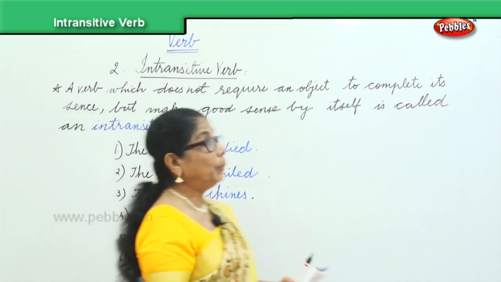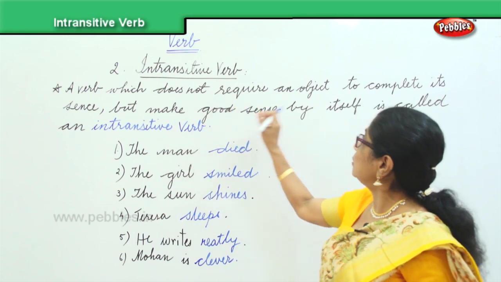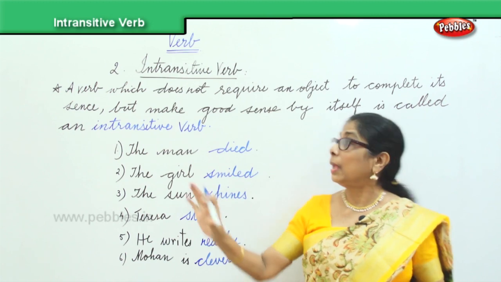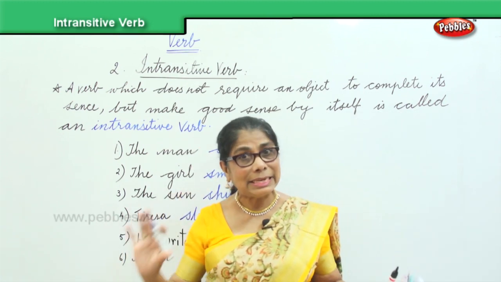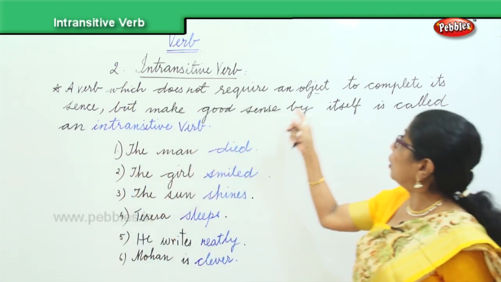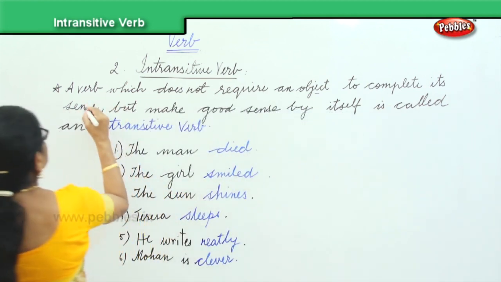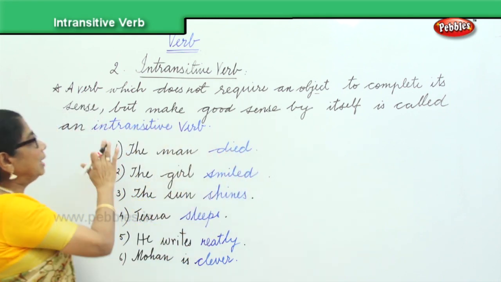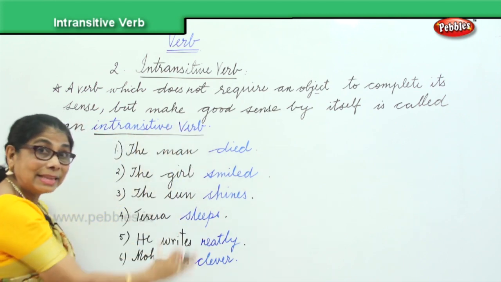Now, what we said, an intransitive verb does not require an object to complete its sense, but by itself it makes good sense. That's an intransitive verb. Look at these sentences.